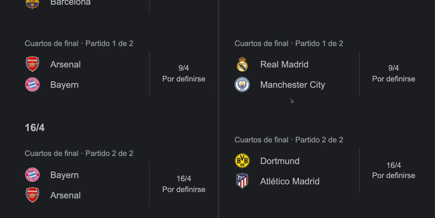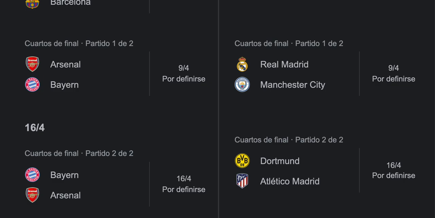About this series, to be honest, it is not fair, because this should have been the final, because these are the two best teams and the two favorite teams to lift this trophy. About Real Madrid, they have some problems, but they defeated RB Leipzig 2-1 in the round of 16 to qualify to the quarterfinals. And Manchester City didn't have any problem. They won the series 6-2 against Copenhagen and qualified to the quarterfinals.